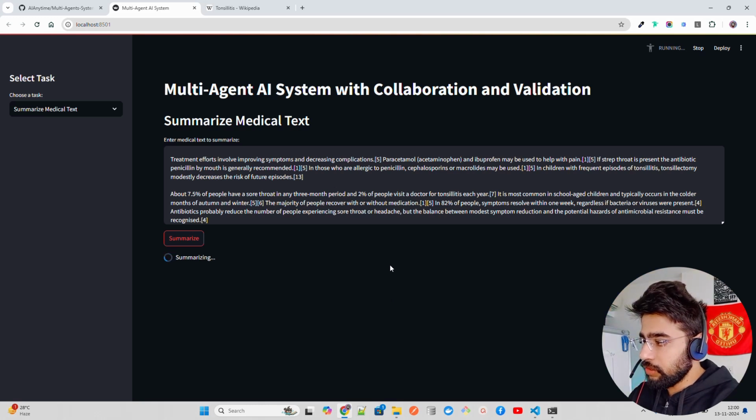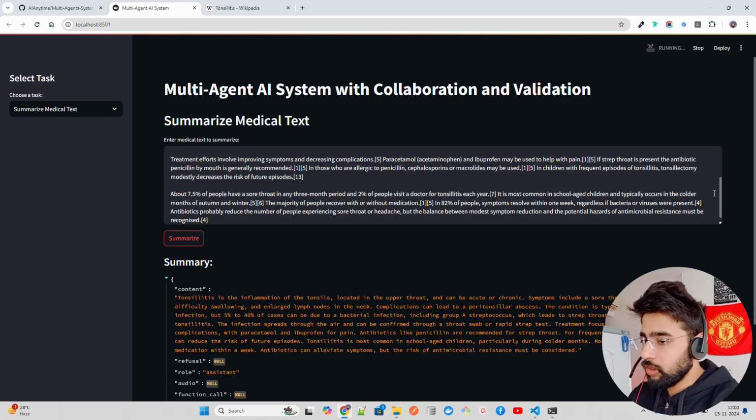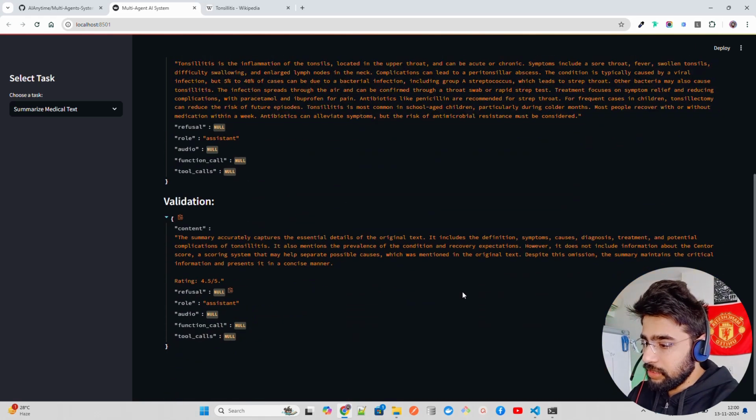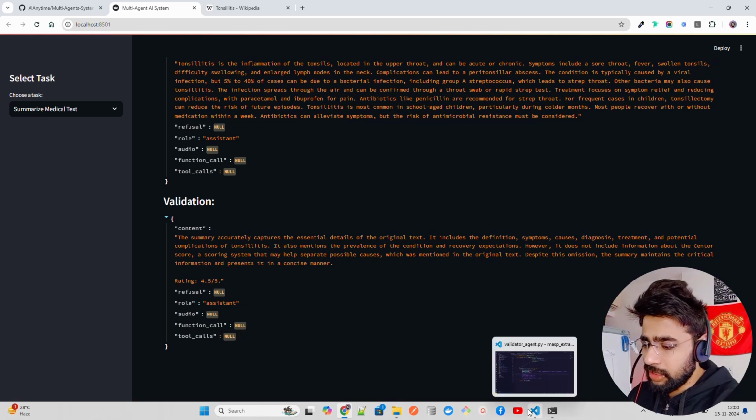When you do summarize, you can see it basically summarizes it. And not only summarize, it also has a validator agent. You can see it basically says it also ranks the summary, rates the summary. I'll say it's a numeric value.